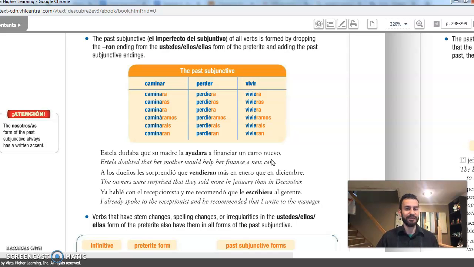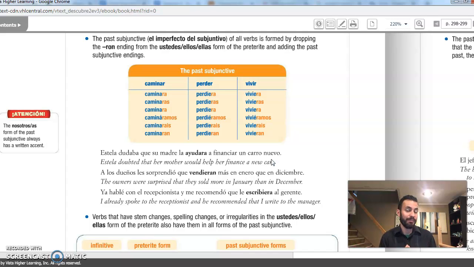Although, keep in mind, this is not like vosotros, something that is exclusive from Spain. This is actually something that is used in other Latin American countries, including the fact that some native speakers use them interchangeably. In other words, okay, so let's say they're trying to say, my mom hoped that I ate on time every day.